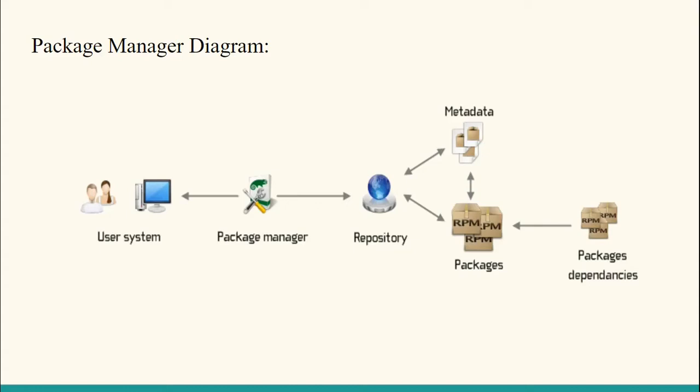Packages contain the main code and implement the main functionality of the repository. Package dependencies are the required software so that our packages can work correctly. Metadata contains the information regarding the repository: the version number, the name of the software, and what softwares are required for our repository to work fine. That is, they store the package dependencies as well.